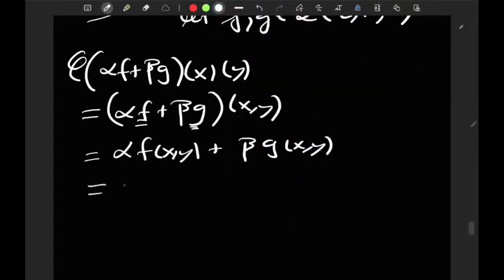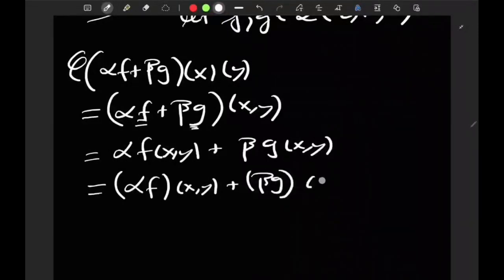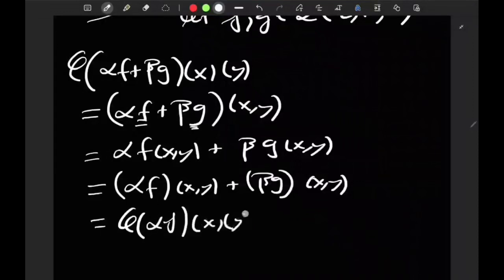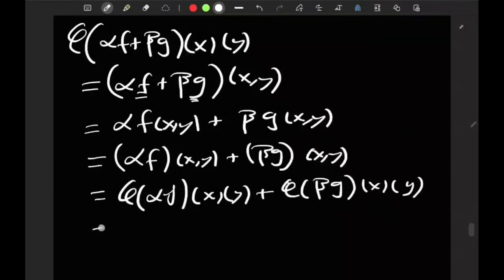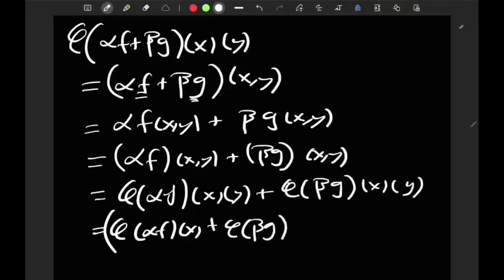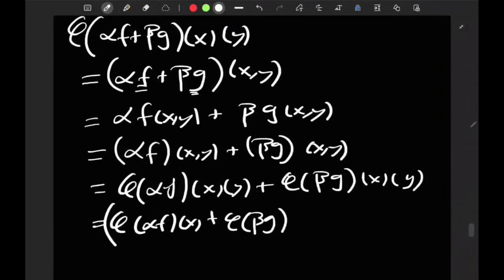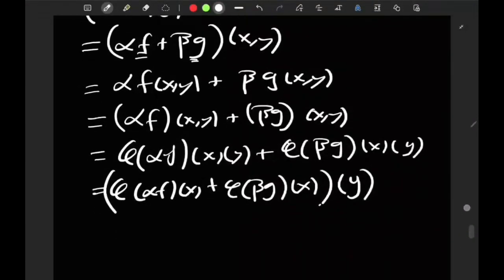And this thing is alpha f of xy plus beta g of xy, and this is phi of alpha f of x of y plus phi of beta g of x of y. And this is phi of alpha f of x plus phi of beta g. I'm going to do this sort of proof just one time so you can see it, but we're not going to do it every time. It's very time consuming and very mechanical, but just so you know how things look when we want to prove them. Of y, and this holds for all y, right?